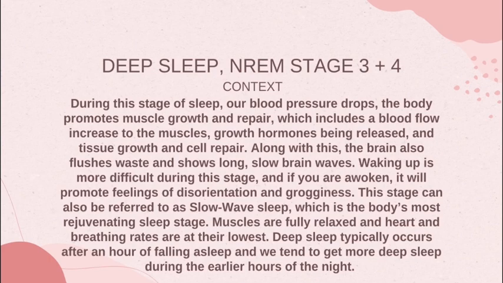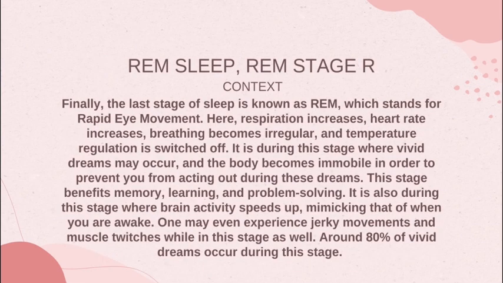Waking up is more difficult during this stage, and if you are awoken, it will promote feelings of disorientation and grogginess. This stage can also be referred to as slow wave sleep, which is the body's most rejuvenating sleep stage. Muscles are fully relaxed and the heart and breathing rates are at their lowest. Deep sleep typically occurs after an hour of falling asleep, and we tend to get more deep sleep during the earlier hours of the night.